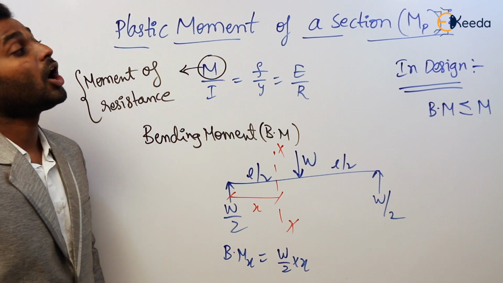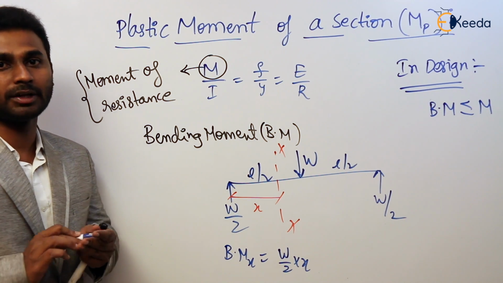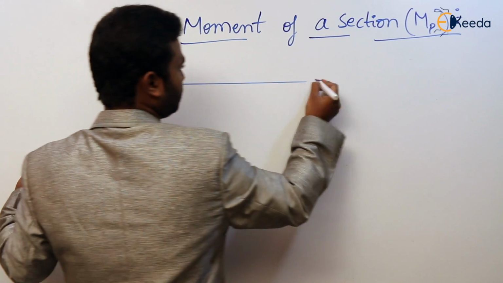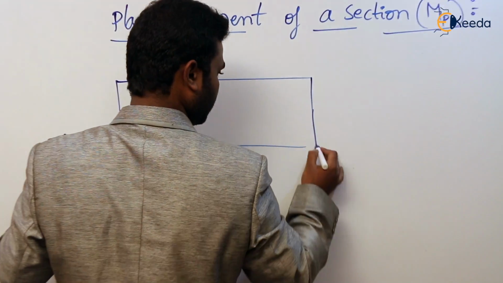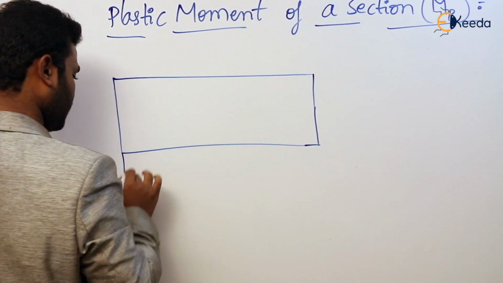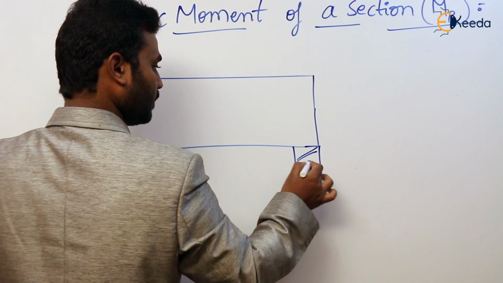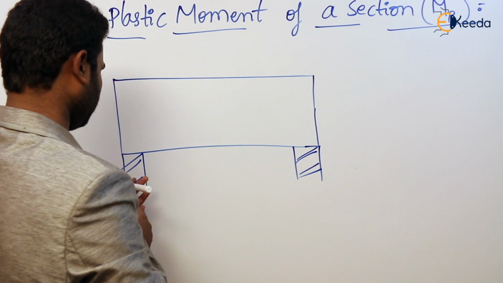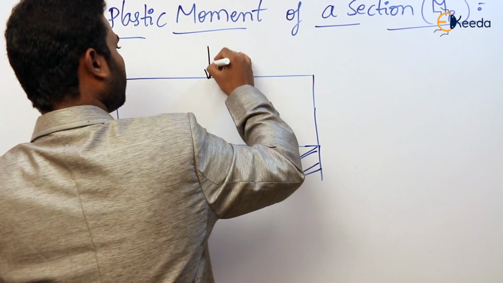Now let us see how to find the plastic moment. Is it clear now what is plastic moment, everyone? Let us take a beam. So this is a simply supported beam, with a point load P1 at the center point.